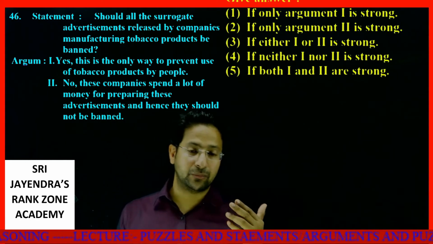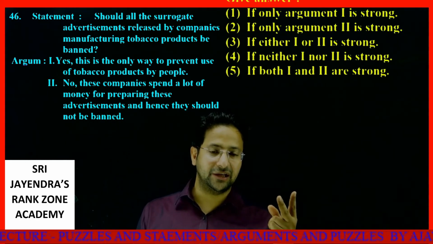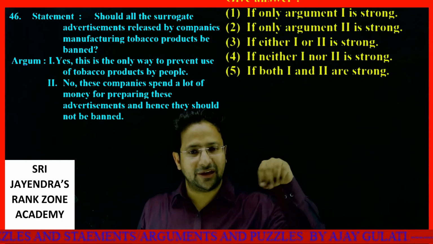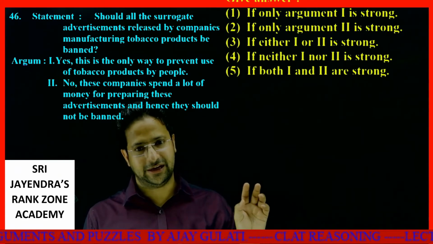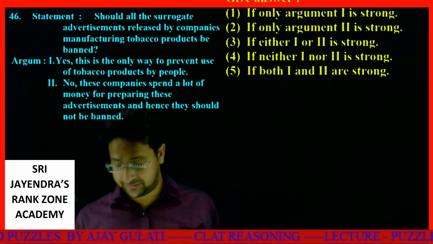Like Ajay Devgan promotes Vimal by the name of Kesari. He is actually promoting Kesari gutka by the name of Vimal Kesar. Getting it? So that is surrogate advertisement.